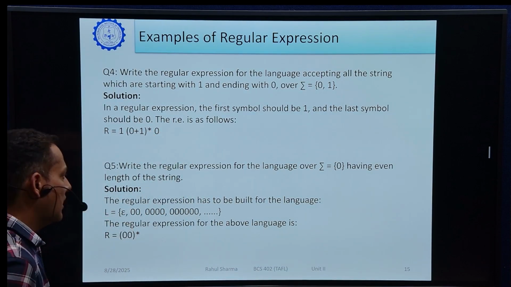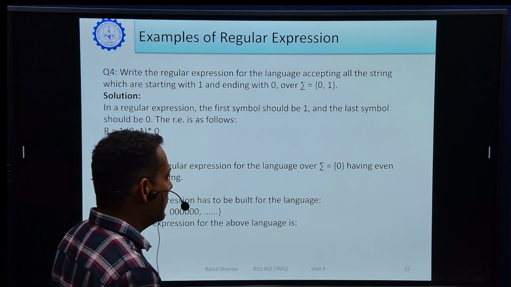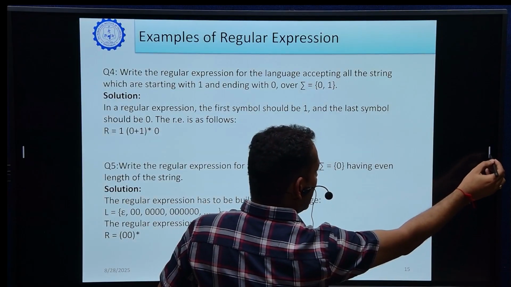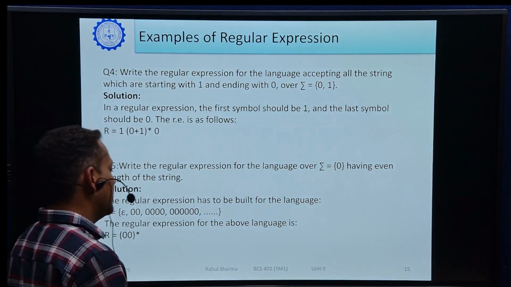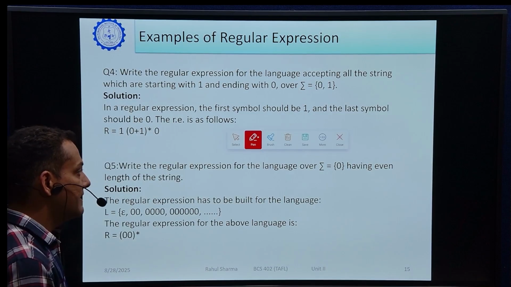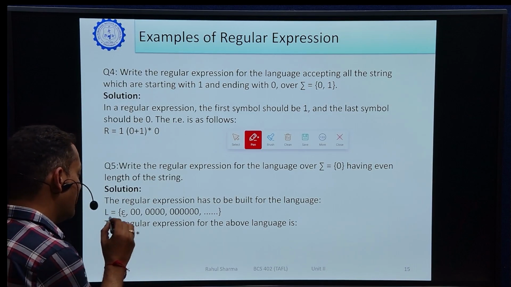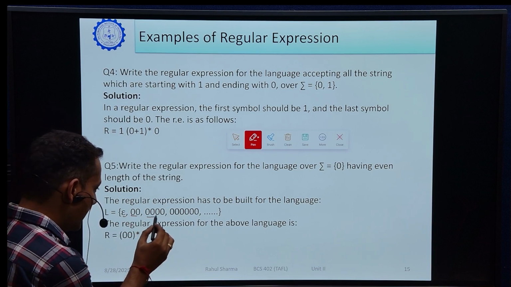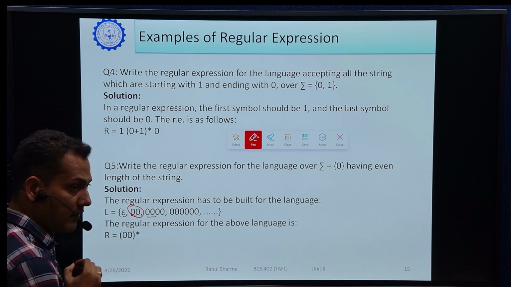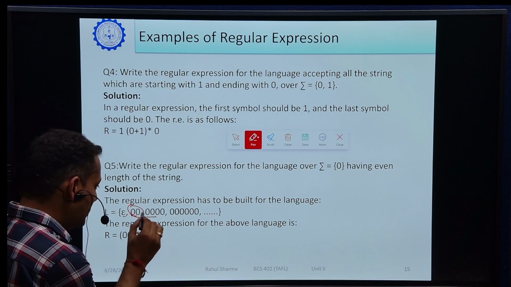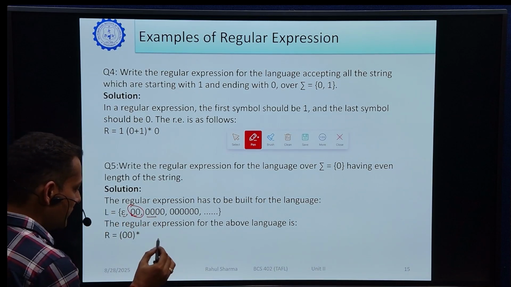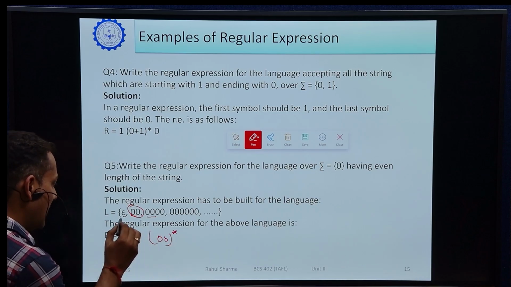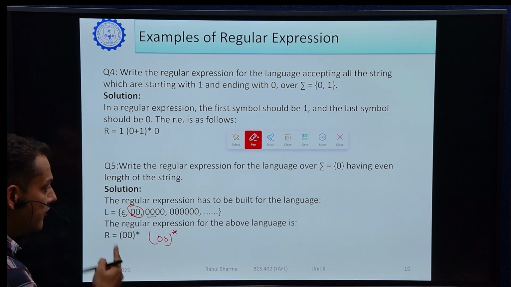And the next question is, regular expression for the language over sigma equal to {0} having even length of the string. Even length of string, always 0, not a single 0 will be there. It is also a combination of 2, 4, 6, 8, and it also includes epsilon. It is important. So what will be the regular expression in this case? You are seeing here 00, 0000. What does it mean? It is repeating, right? Epsilon is there and double 0 is repeating. So easily we can write this double 0 and a Kleene closure, (00) star. So it will accept epsilon as well as the combination of an even number of zeros.